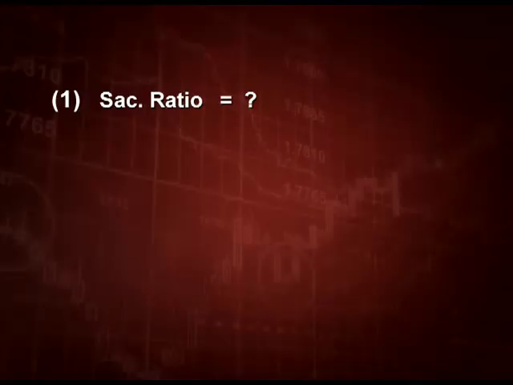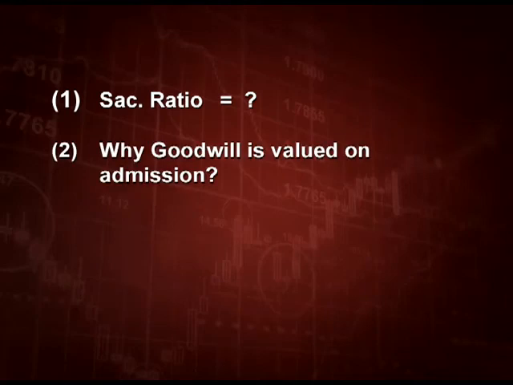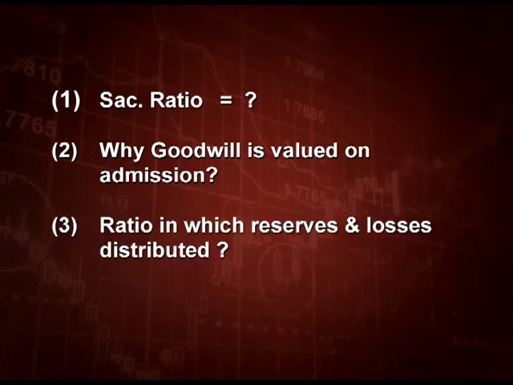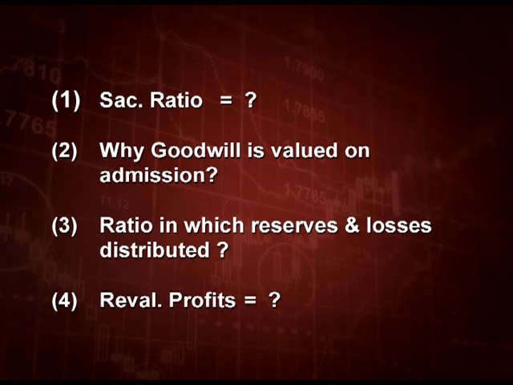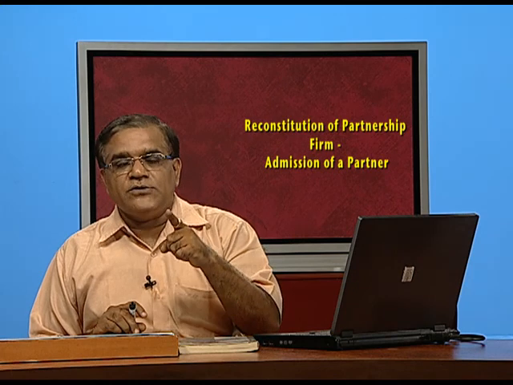Let us do some very fast questions. What is a sacrificing ratio? Sacrificing ratio is old ratio minus new ratio. Why is goodwill valued on admission? Because we have to compensate the old partners for their past efforts. Which is the ratio in which reserves and losses are distributed? Yes, old ratio. Revaluation profit is distributed in which ratio? Yes, old ratio. You have to practice these kinds of questions at home, and we will see you in the